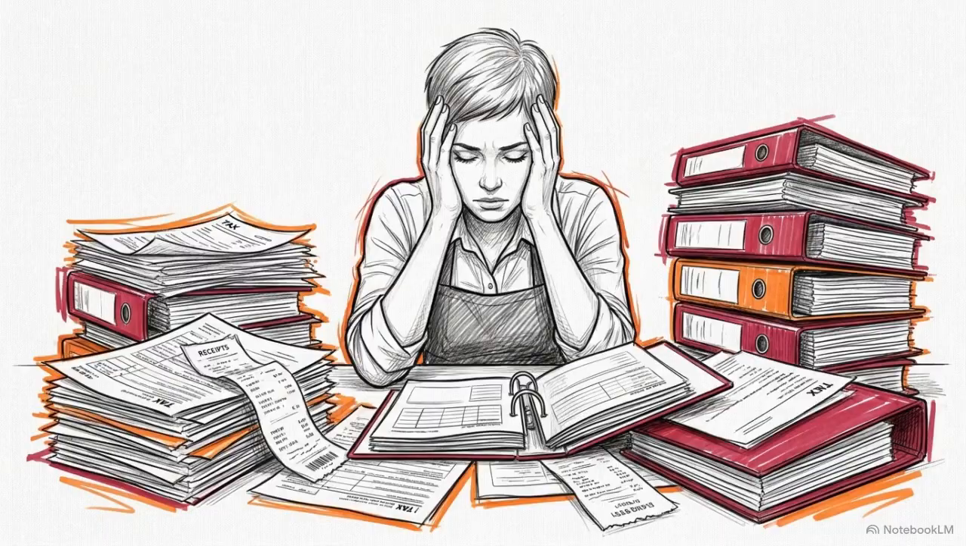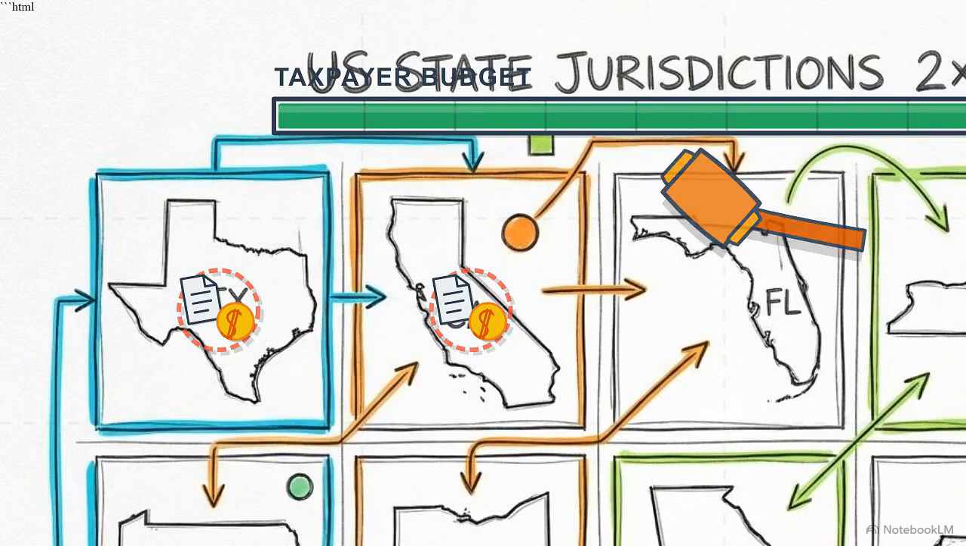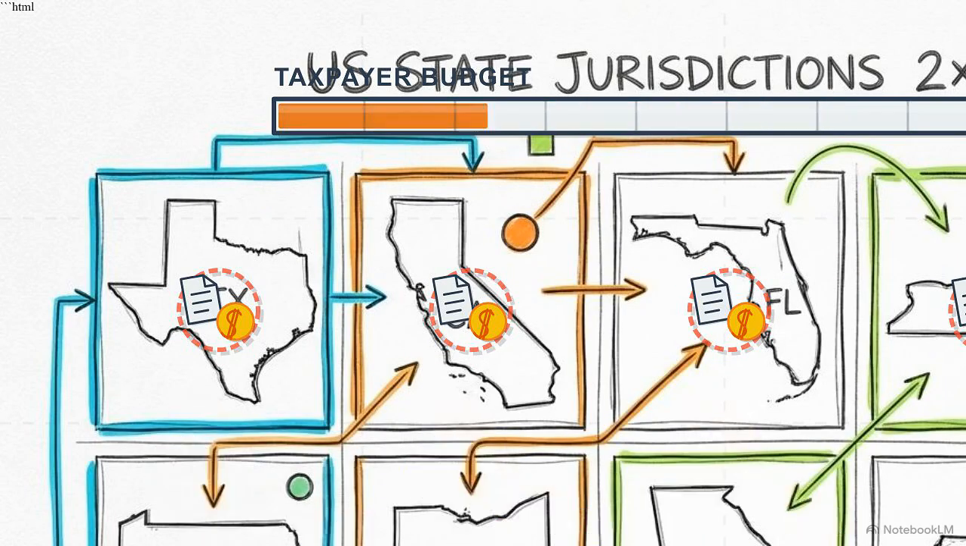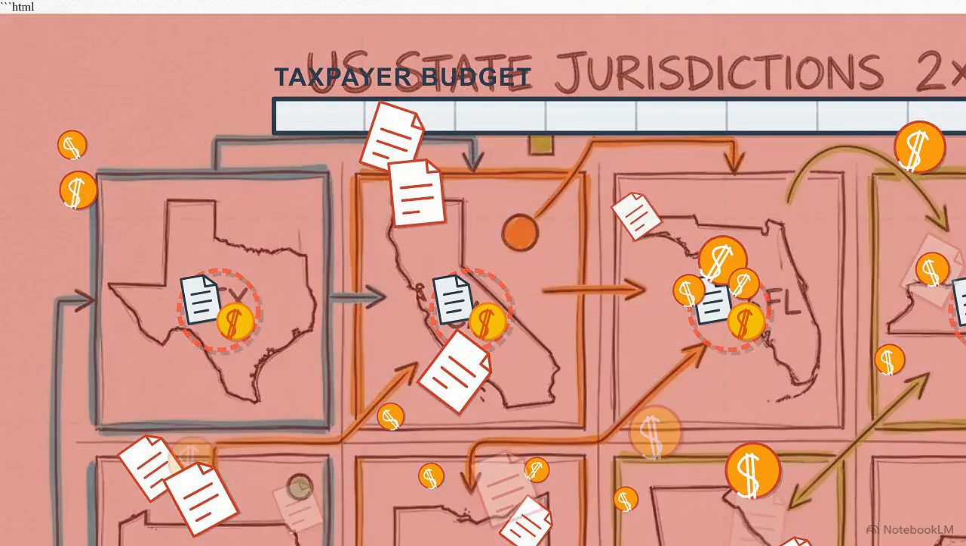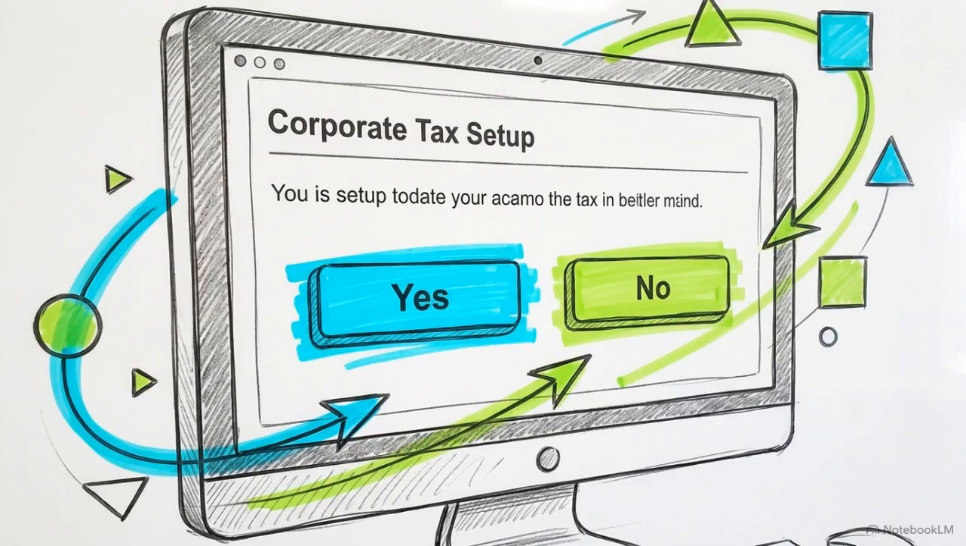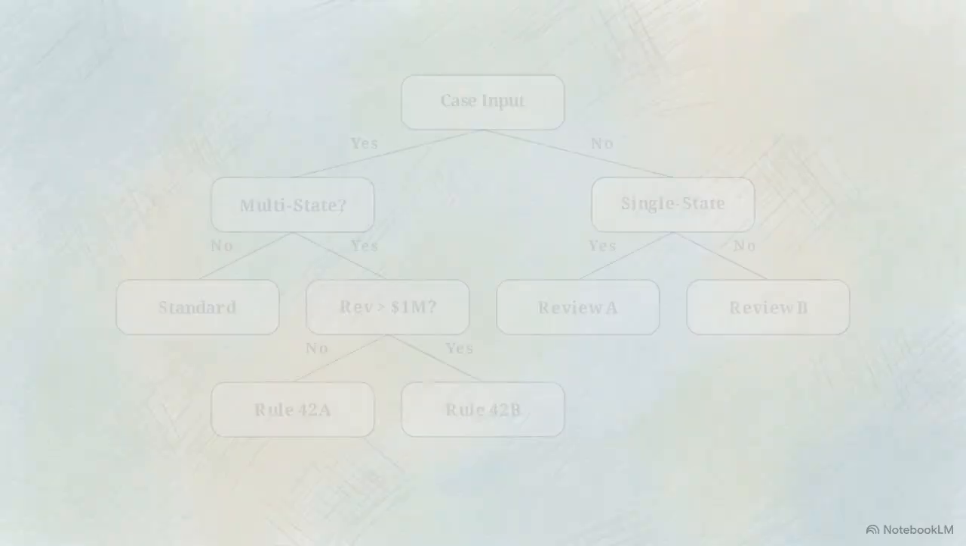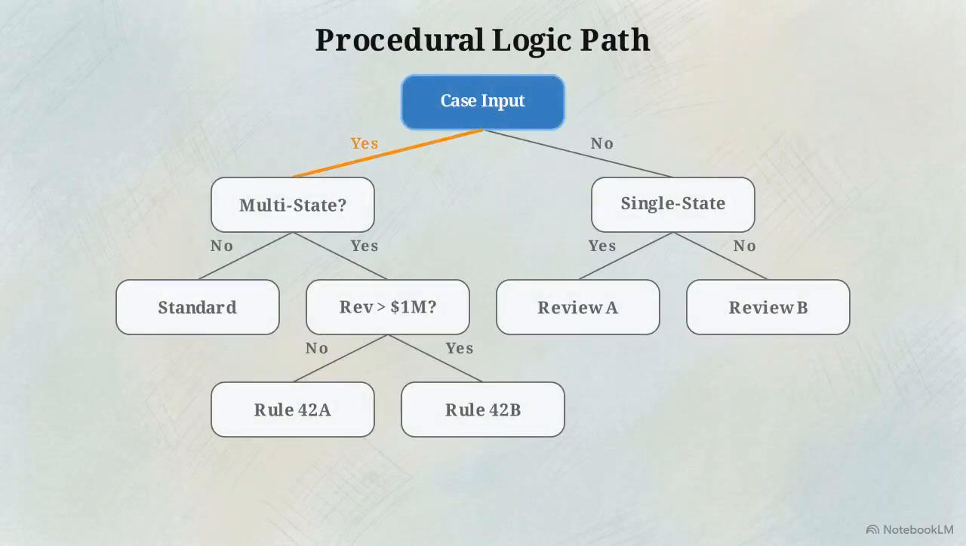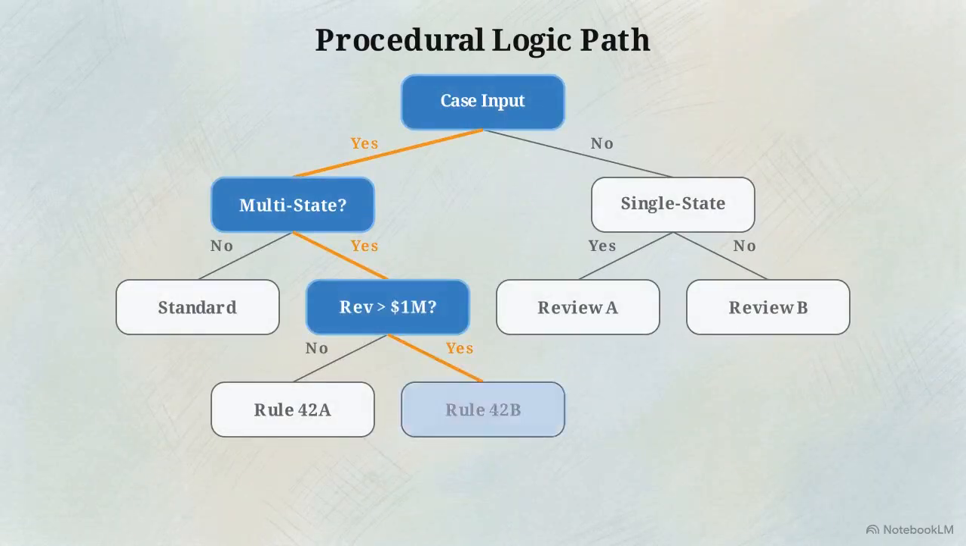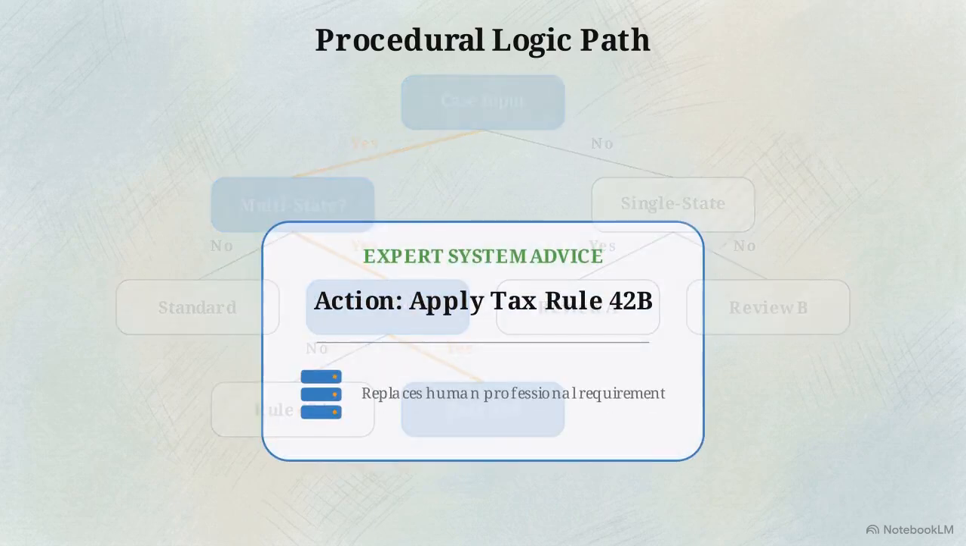Now, let's say Sam hits a highly specific roadblock, navigating the complex corporate tax laws of 10 unfamiliar states, without the budget to hire a dozen local lawyers. For this, Sam needs an expert system. This software uses strict if-then logic to navigate a narrow procedural field. It temporarily takes the place of a human professional.